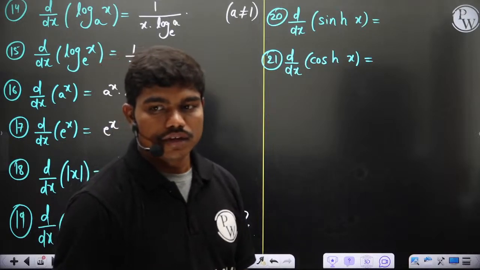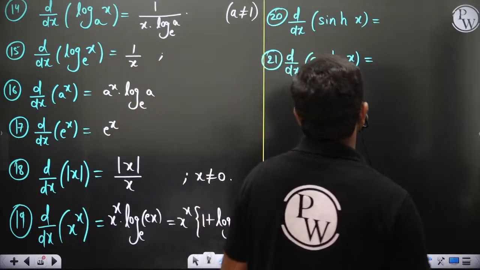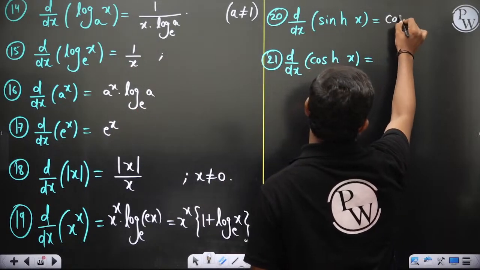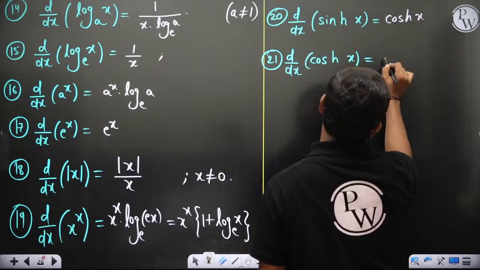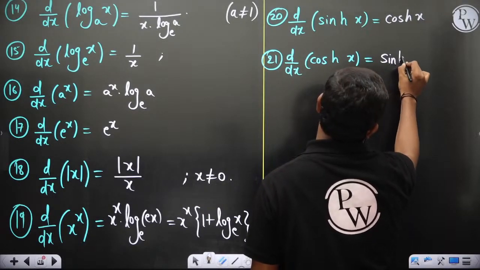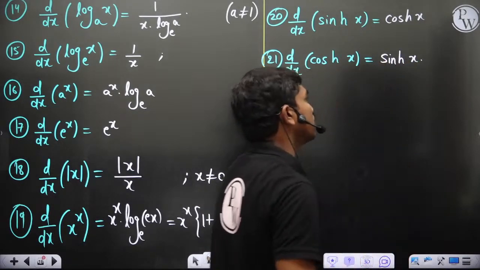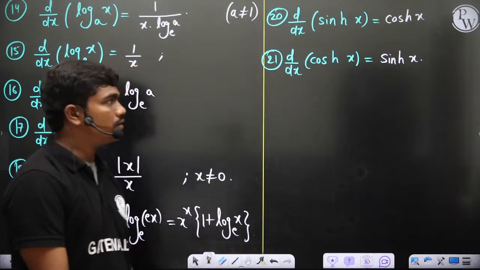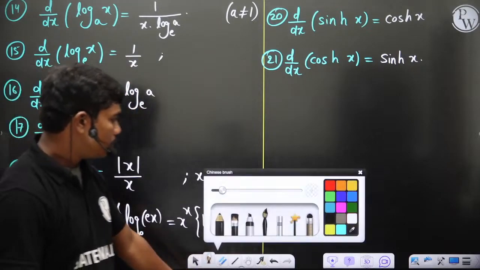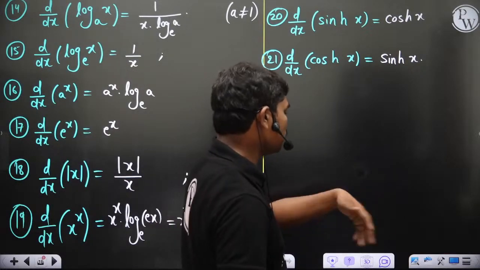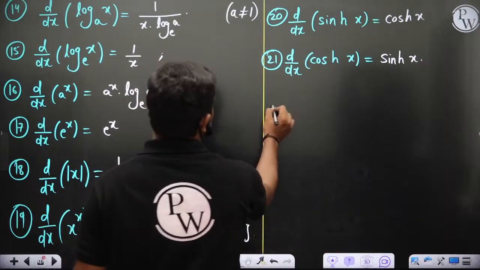And sinh x, sine hyperbolic, is basically e power x minus e power minus x by 2. So this is cosh x, this is sinh x. There is no minus sign in cosh x. Clear? So cosh x and sinh x are the values. And these 20 are generally the most frequently used things in our courses.